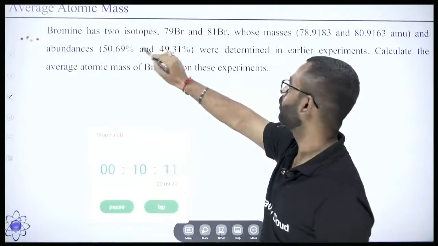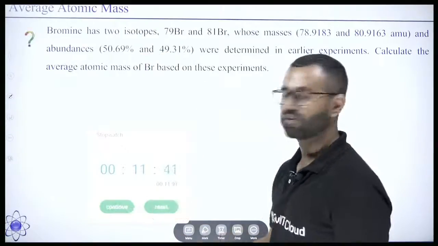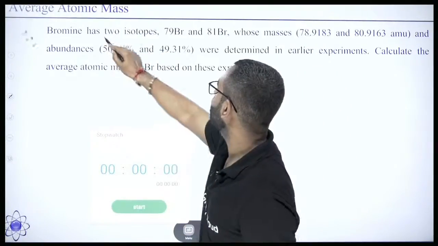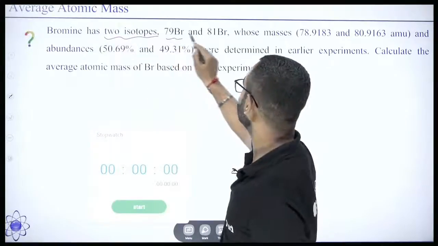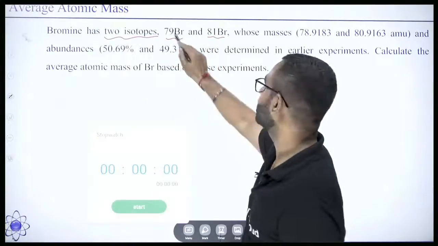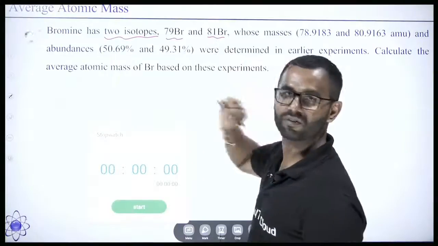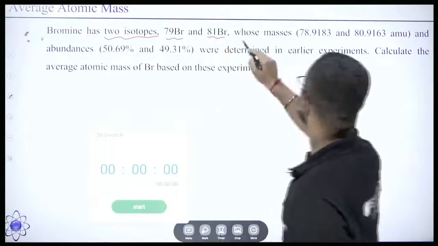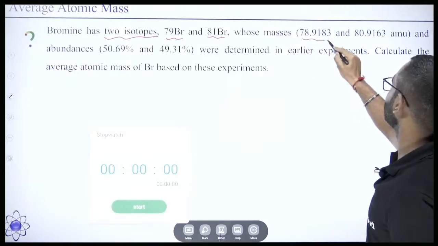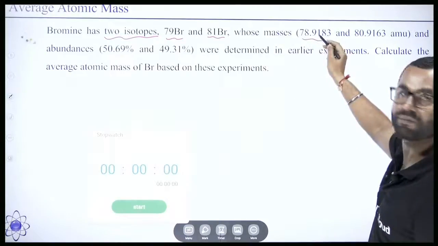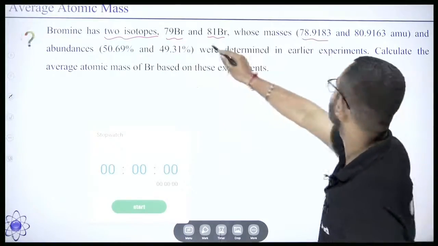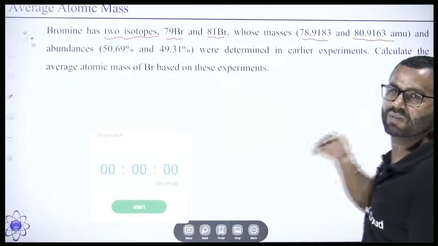Bromine is given to you. Bromine has two isotopes. Just a second, let me dictate the question to you. Bromine has two isotopes, 79Br and 81Br. 79 is the mass number of one, 81 is the mass number of the other atom, whose masses are 78.9, which means 79, and 81 is 80.93. So same thing.